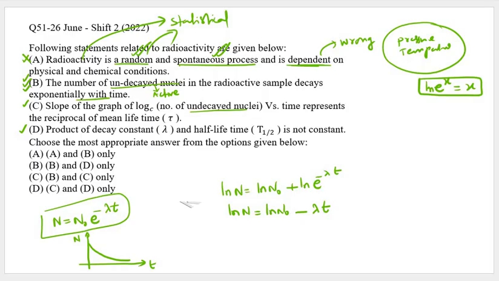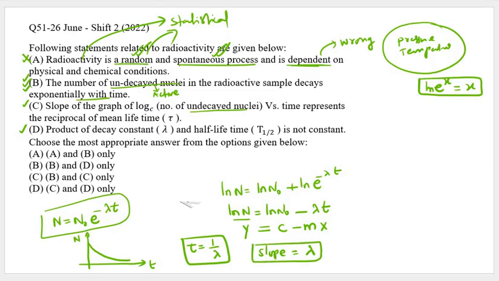With this, if I draw log N on the y-axis and time on the x-axis, this looks like y is equal to some constant minus mx. So the slope is obviously lambda. We all know that mean life or average life is equal to 1 upon lambda.